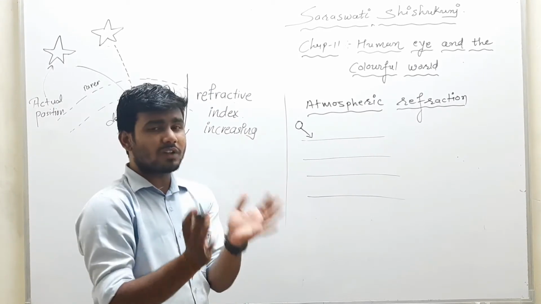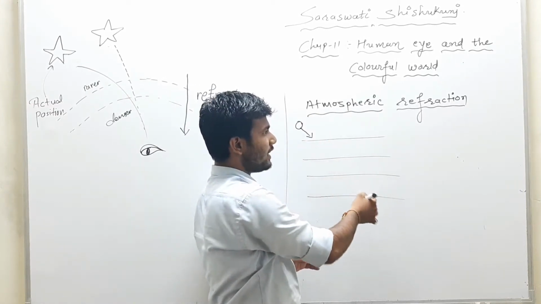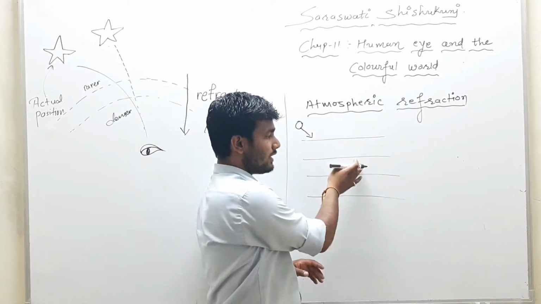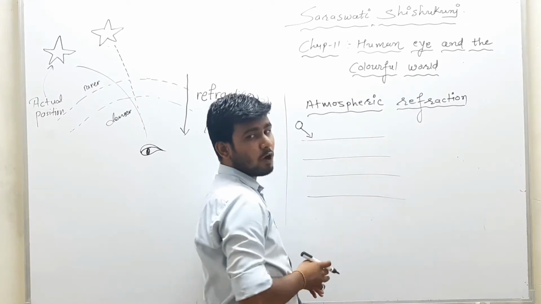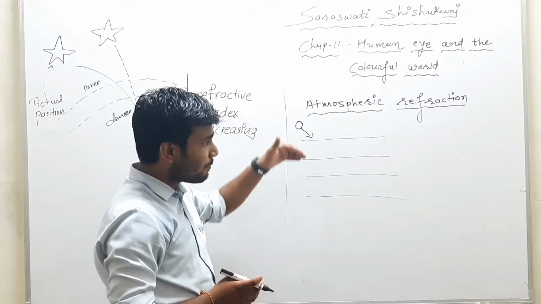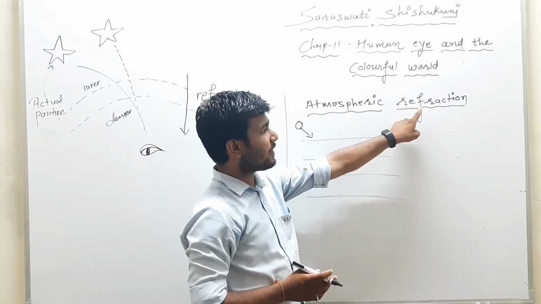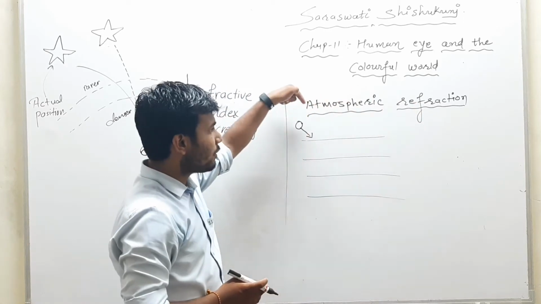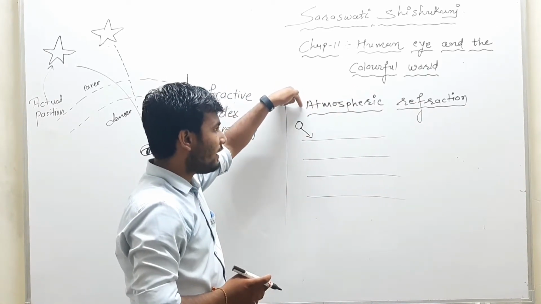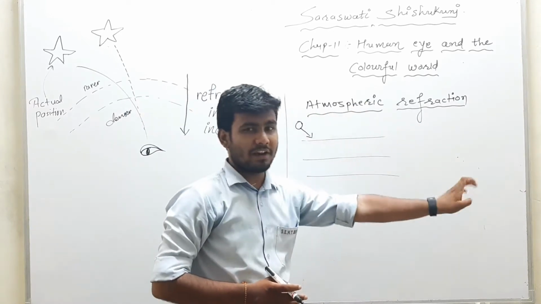It is not constant. So when sunlight enters into our atmosphere, due to this difference in their optical density, it changes its medium and refraction will take place. Such type of refraction which is done due to different layers of atmosphere is called atmospheric refraction.